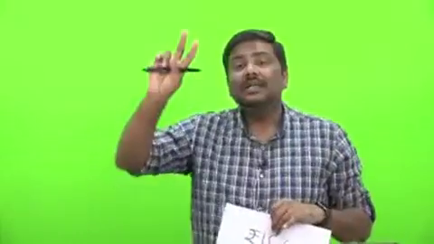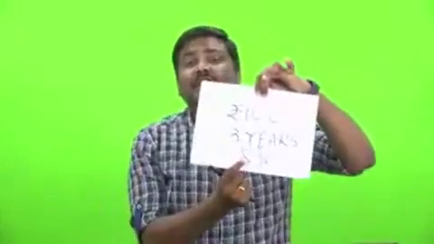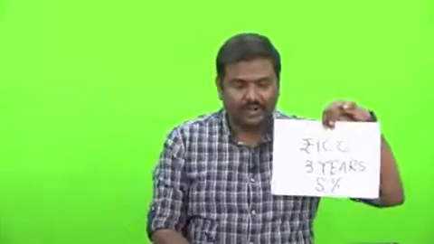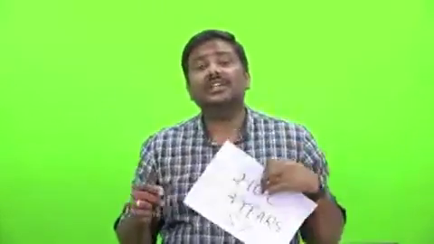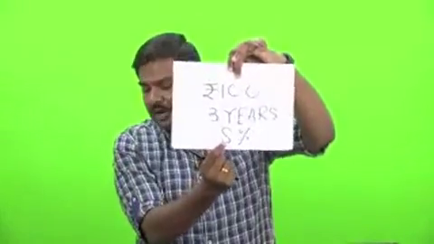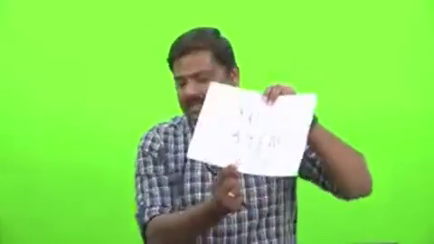Point one. Second, this rate of interest in the context of bonds, rather than using the term rate of interest, we use the term coupon rate. Second point I'm going. Rather than using the term rate of interest, in bonds, we use the term coupon rate. So what is the coupon rate for this bond? Coupon rate is 8%.